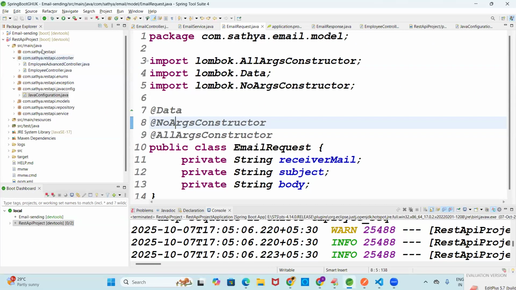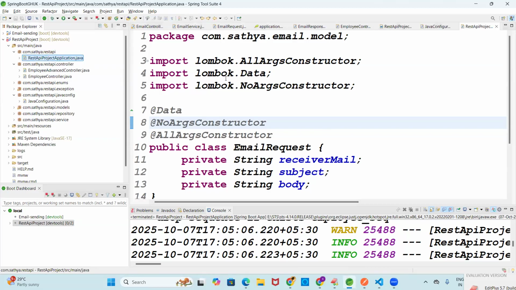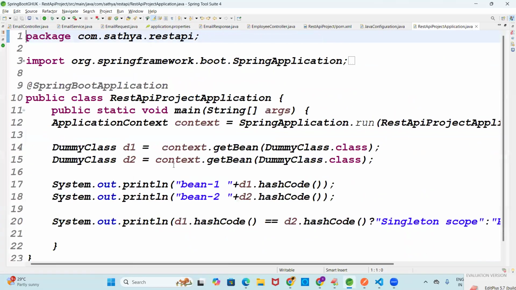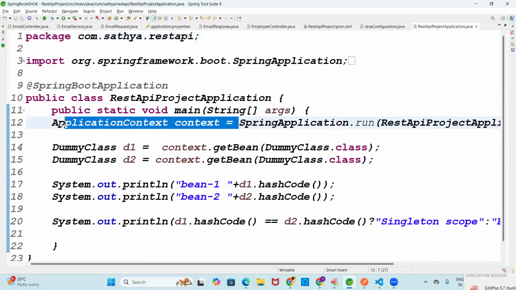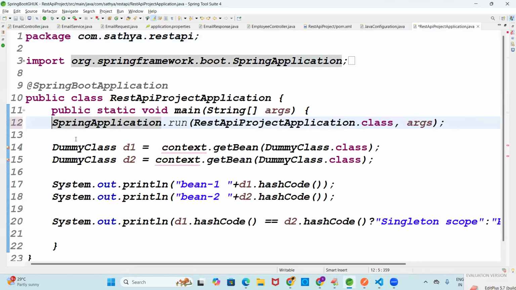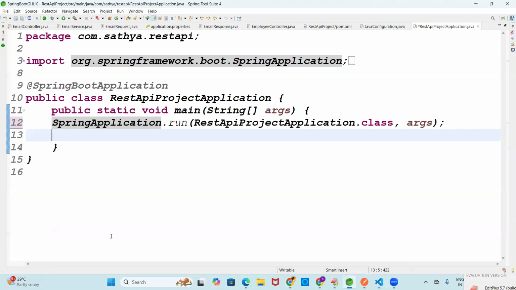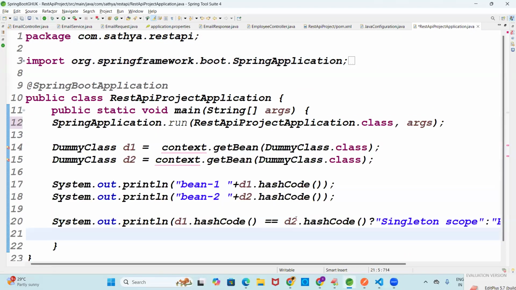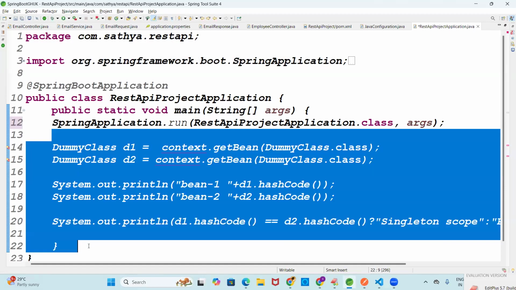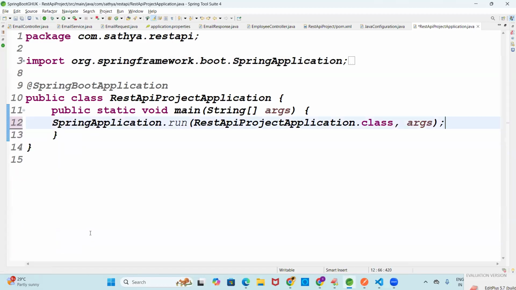Today we wrote one more small code actually, and that is the issue it is showing. Yesterday in class we wrote all these messages, because now you remove all this data once. This application context, this dummy class, get pin, hash code, single. Yesterday in the main class we wrote all this code. One second, yesterday's class code. Let me take it once, because we are working on the same project, a small issue.